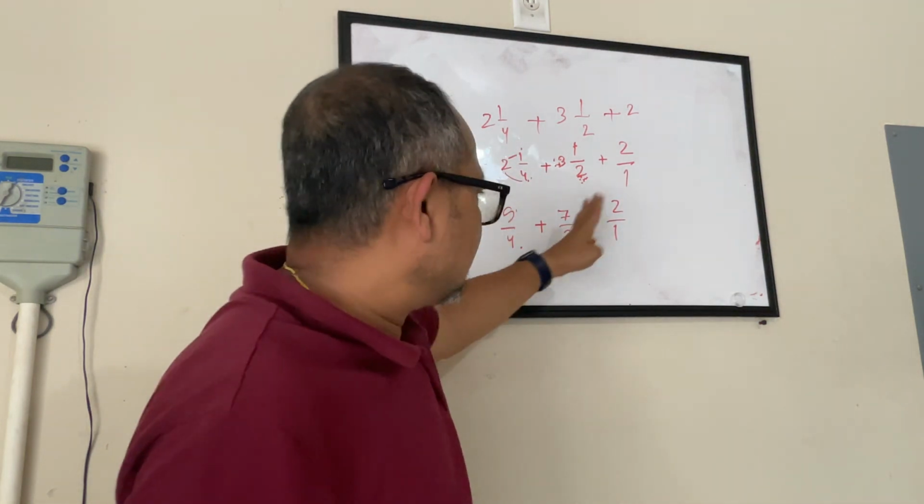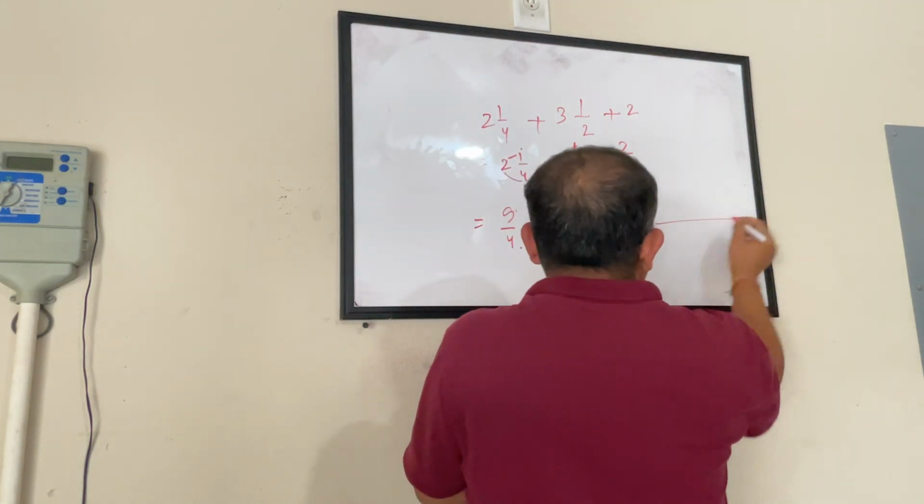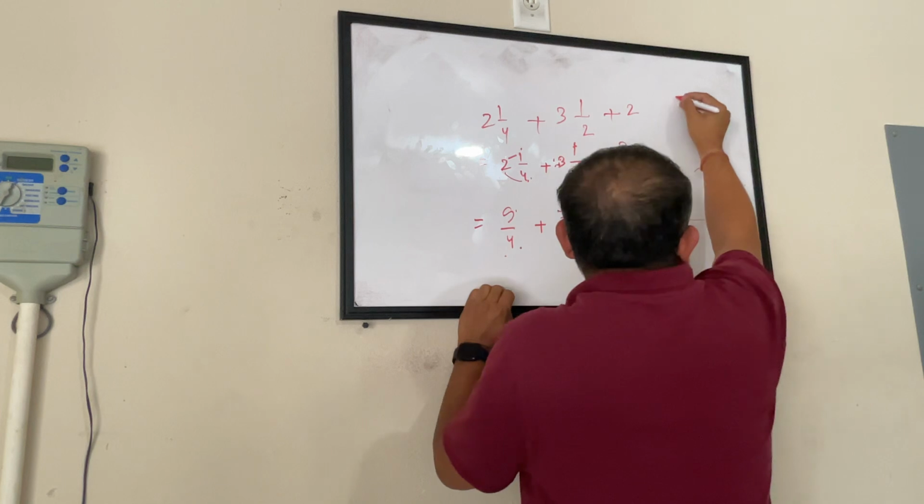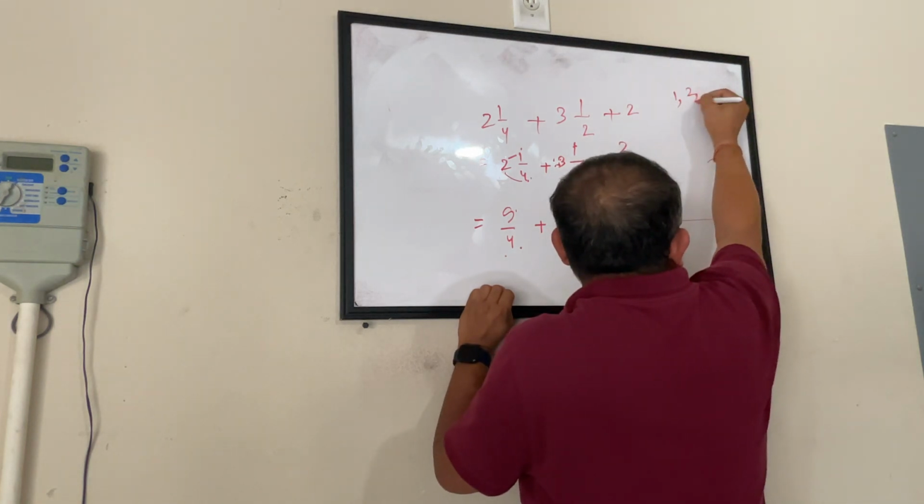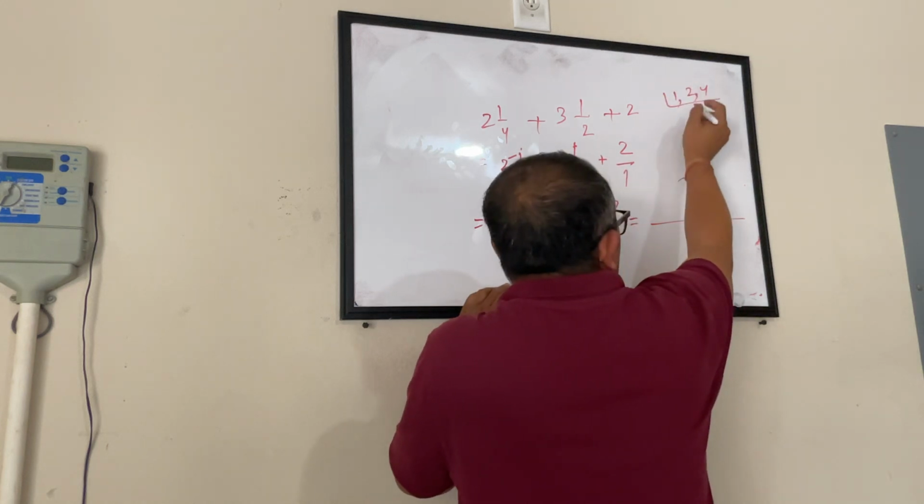Now I got 3 fractions. And since we know how to solve it, I will do the same thing. 4, 2 and 1. I have to find out the LCM for them. 4, 2 and 1, they are my denominators. So 1 is anyways done, don't worry.